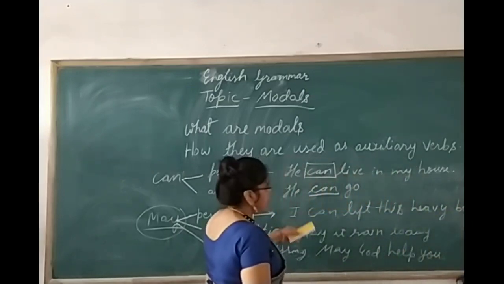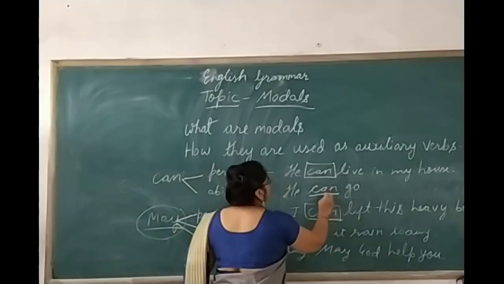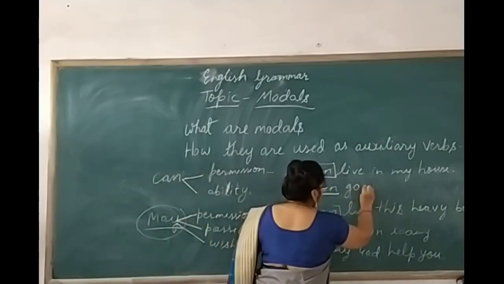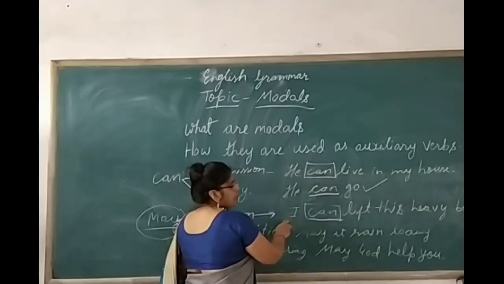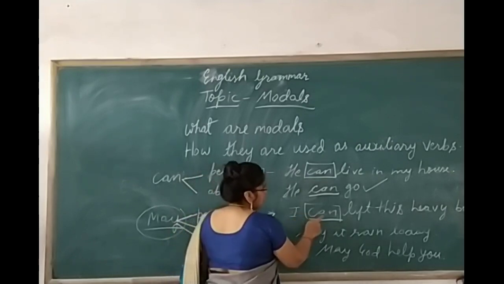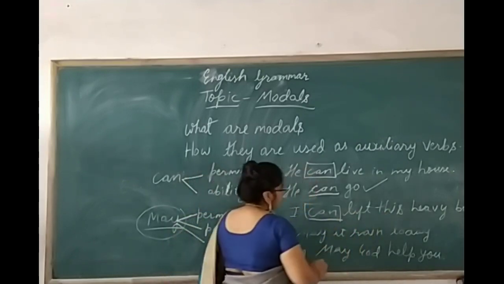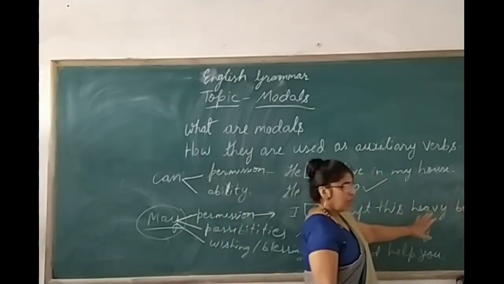What is happening in this sentence? In the earlier sentence, can was seeking a permission and it is the informal way, and here can is showing the ability of the person, whether he could lift the heavy box or not.